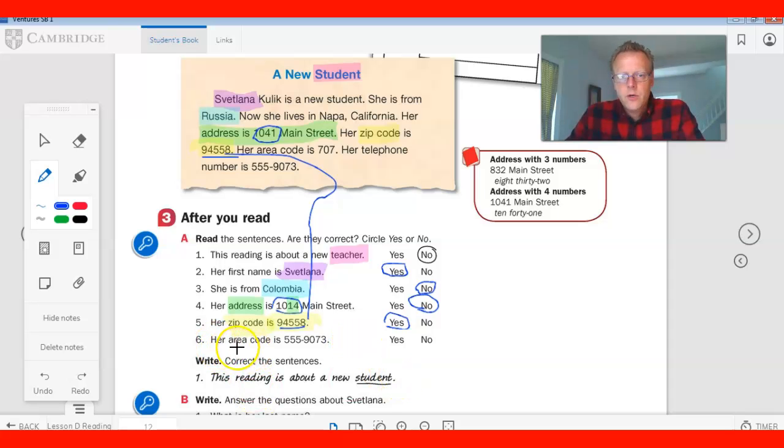Okay? Her area code, there's the key word you're looking for right there. The area code, here we go. Seeing that? Is 707. Yeah, so that's not 707. That's a phone number, so we would say no. All right, good job. Excellent.